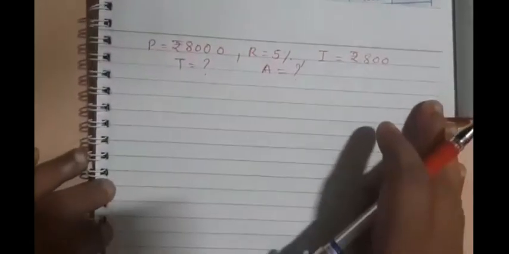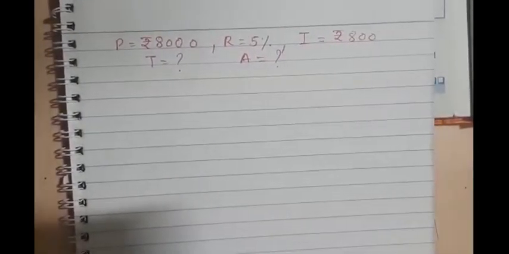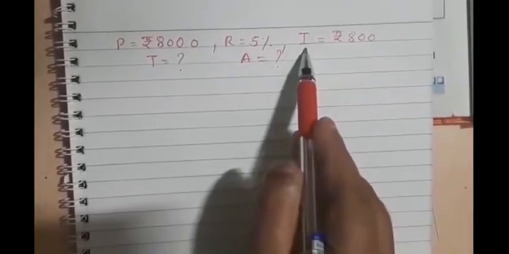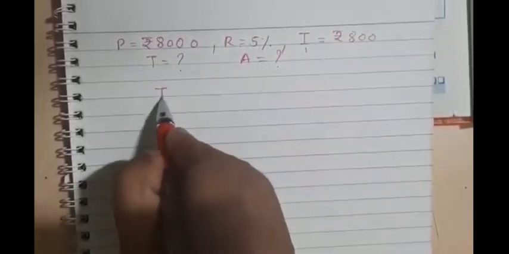So shall we solve the sum? See how to solve the sum. It's easy. First, one formula we have, that is of interest. So we will use the interest formula. For that, 1, 2, 3 values are needed and interest is the 4th value. From that, 3 are given, so we can use the interest formula.